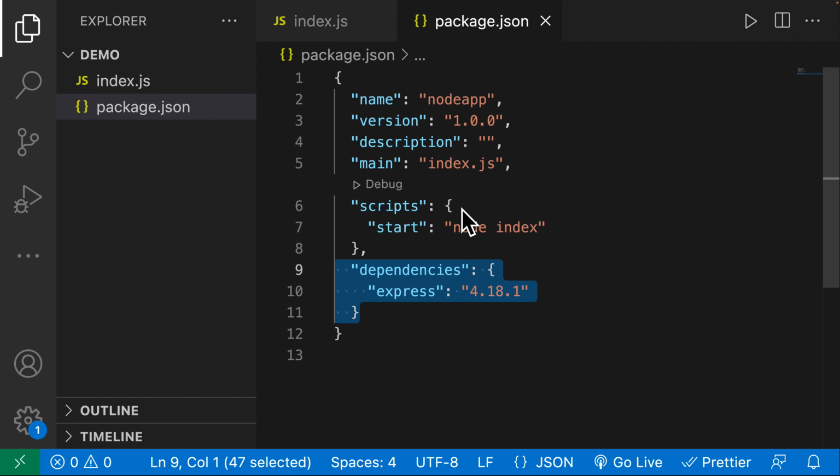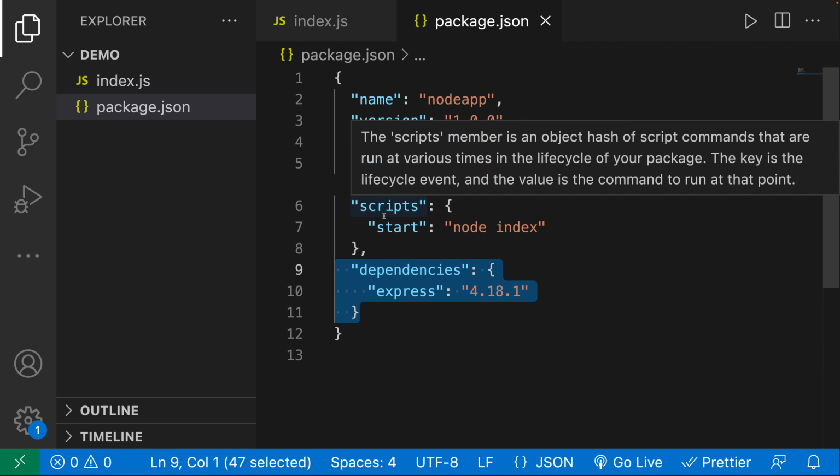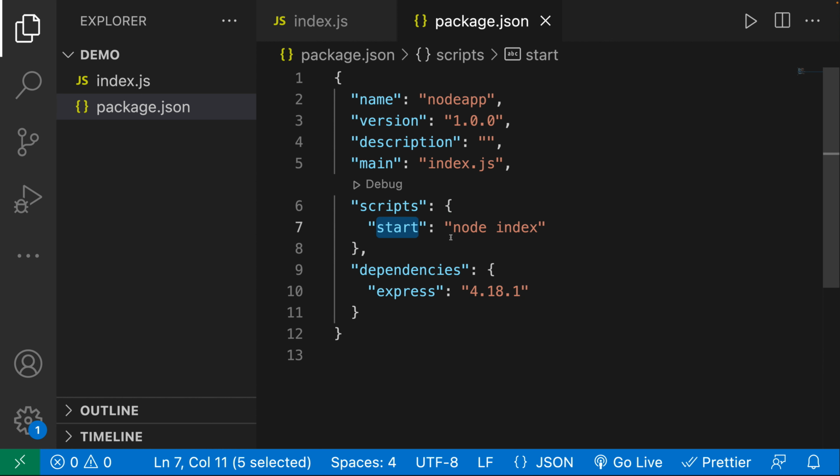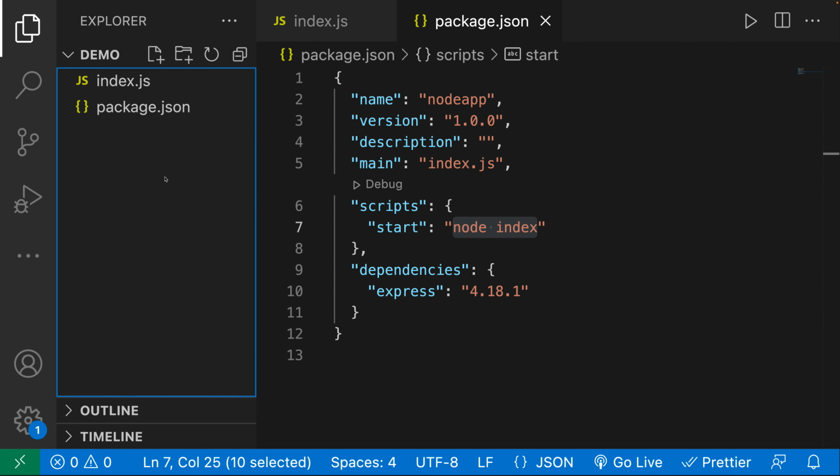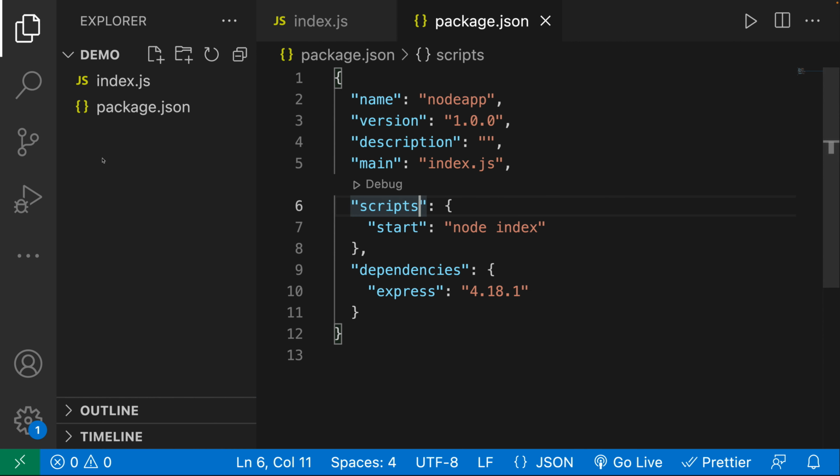In order to run the application, we ran the script npm run start, which runs node index, but how in the world is the container going to know that? So what we need to do is leave a set of instructions for the container in order for it to run our application correctly.